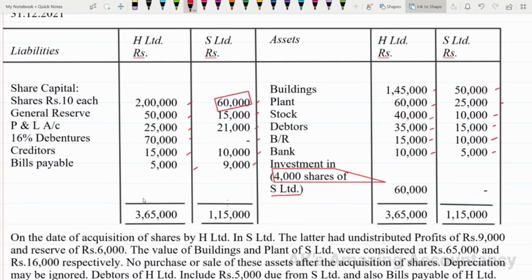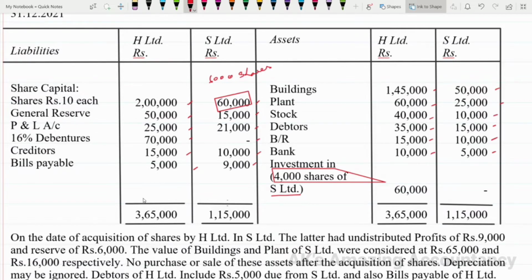So when you say shares of rupees 10 each, and the share capital is 60,000, what will be the number of shares? 60,000 divided by 10, 6,000 shares will be there. So you will be having 6,000 shares, is it not?